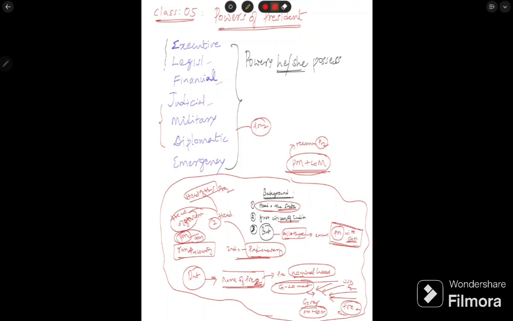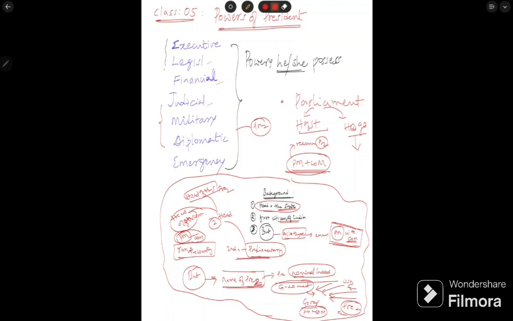Why is India's system like this? The basic thing to keep in mind is the parliamentary system. Because of the parliamentary system, India has two heads: the head of the state and the head of the government. The head of the state is the president. The head of the government is the prime minister. He takes the real actions in the name of the president. That's why we need to remember this.